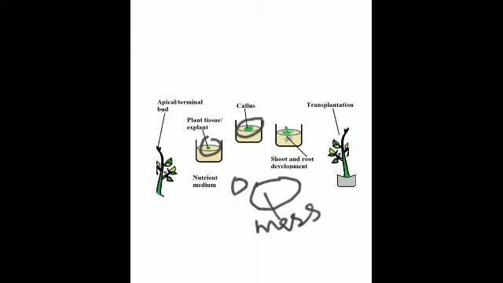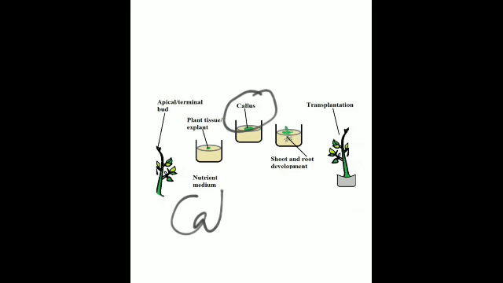And apart from the nutrients, what else is added in this nutrient medium? Growth regulators. Growth regulators are the plant hormones. In this case you can just understand that these are the chemicals which are used by the plant for their growth. It helps the plant to grow rapidly, grow fast. After some days, this is known as the callus, that is CALLUS. The explant grows into a callus.